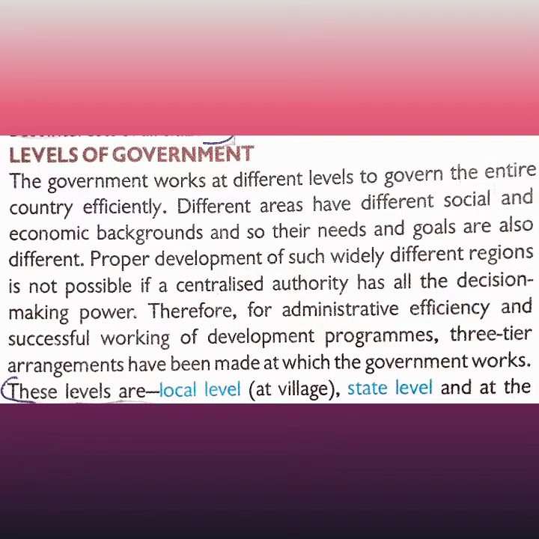After the topic of why do we need a government, we'll be reading levels of government. So here it goes. Levels of government. The government works at different levels to govern the entire country efficiently. First come the state government, then the central government, like that. Government has many parts. Different areas have different social and economic backgrounds, and so their needs and goals are also different.